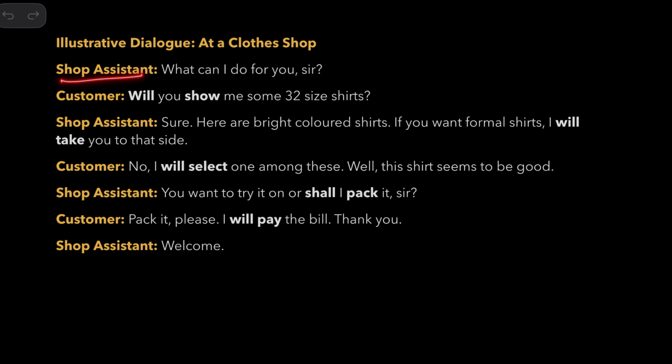Shop assistant: What can I do for you, sir? Customer: Will you show me some 32 size shirts? Sure, here are bright colored shirts. If you want formal shirts, I'll take you to that side. No, I will select one among these. Well, this shirt seems to be good. Do you want to try it on, or shall I pack it, sir? Pack it, please. I'll pay the bill. Thank you. Welcome.